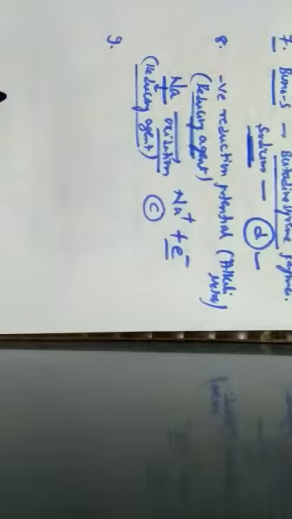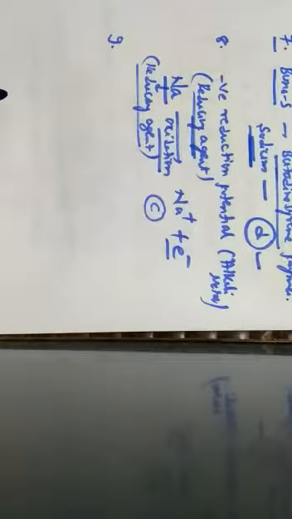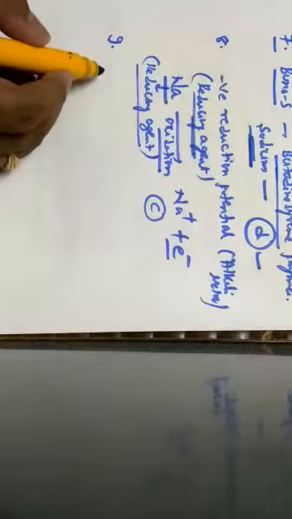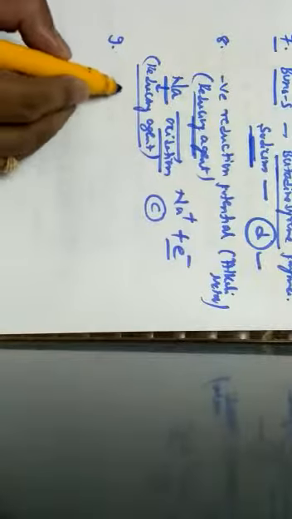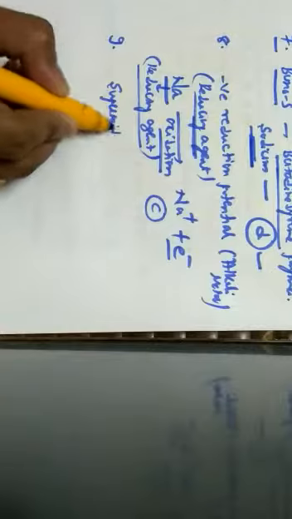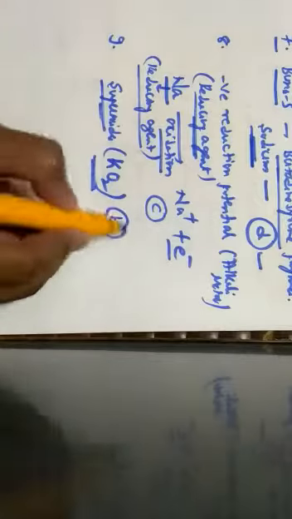Next one, question number 9. A metallic oxide reacts with water to form its hydroxide, hydrogen peroxide, and also liberates oxygen. The metallic oxide that can give hydroxide, hydrogen peroxide, and oxygen is a superoxide. Potassium superoxide, that is KO2, has the ability to give its hydroxide, hydrogen peroxide along with the liberation of oxygen, which is given by option B.